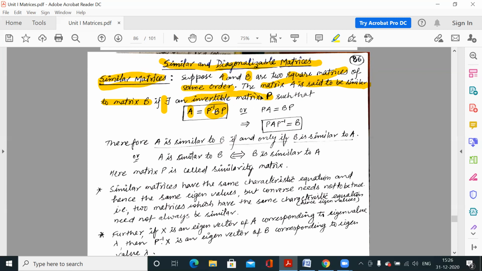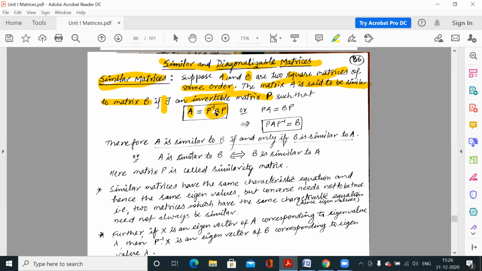So if there exists a matrix P whose inverse exists, and we multiply P inverse to B from the left and P from the right, that must be equal to A. Then we say A is similar to matrix B.